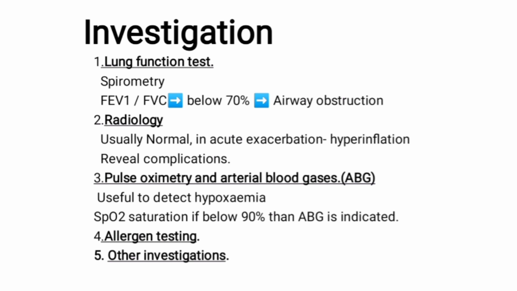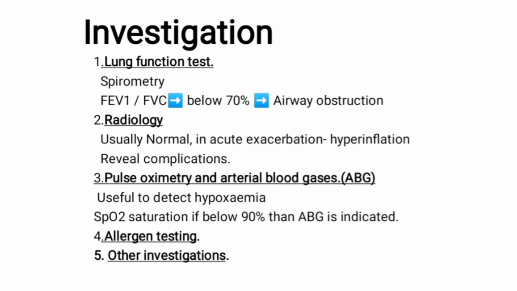Radiology. Usually it is normal. In acute exacerbation, hyperinflation can be seen. It helps to reveal complications. Pulse oximetry and arterial blood gases or ABG are useful to detect hypoxemia. If oxygen saturation is below 90%, then ABG is indicated.